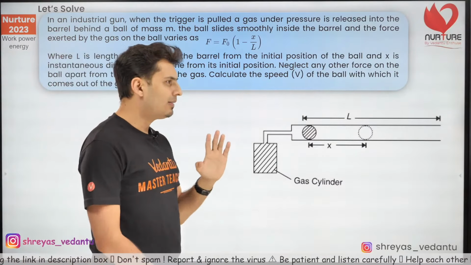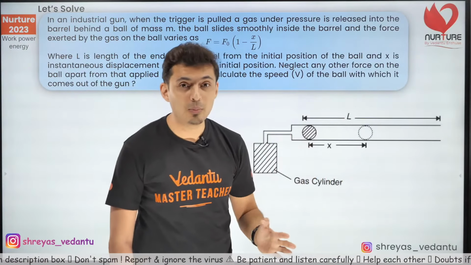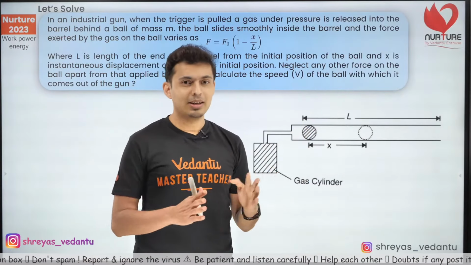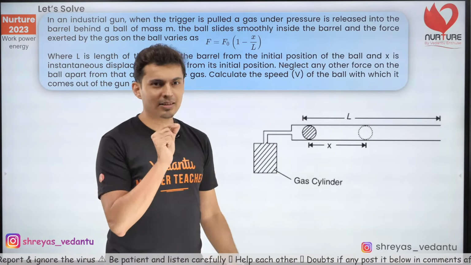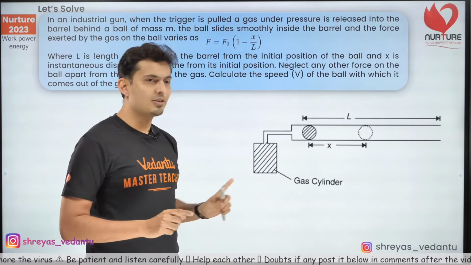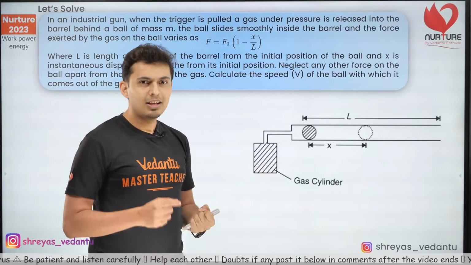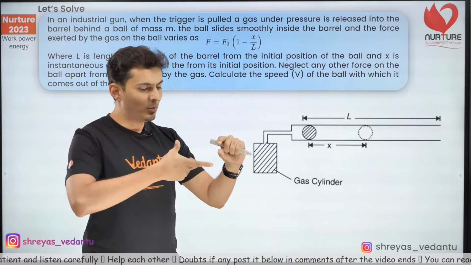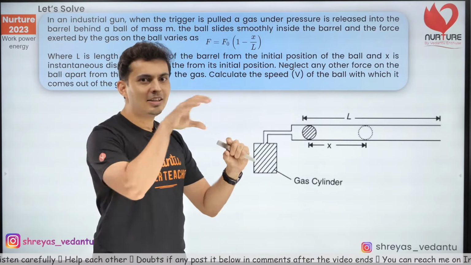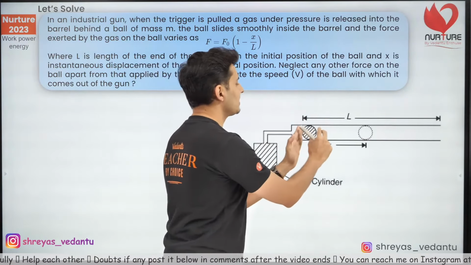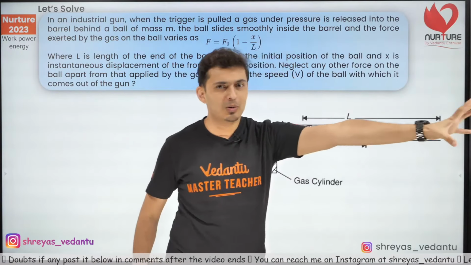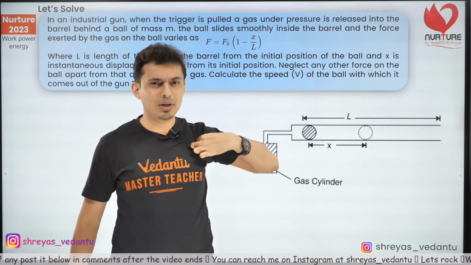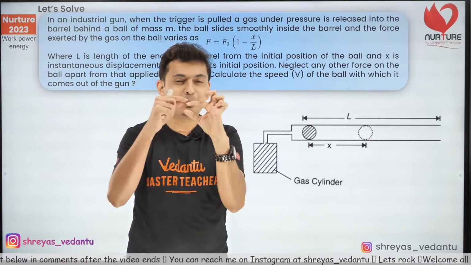Guys, have you ever seen or heard about paintball? Well, paintball is exactly this: you have those small pellets, and this kind of gun is used. There is gas filled, and when you pull the trigger, that gas suddenly gushes inside. It pushes this ball, and that high pressure of the gas pushes that pellet outside, and when it strikes your body, that ball has paint in it.